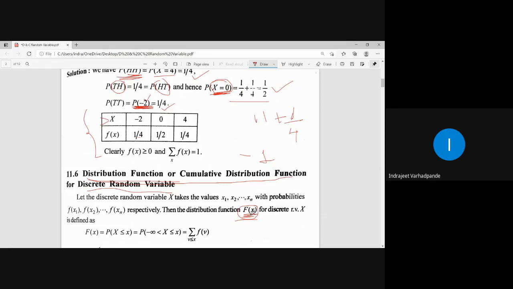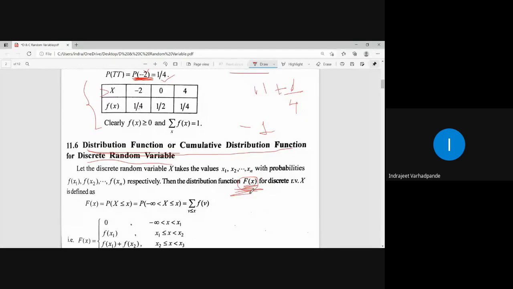So for every random variable, may it be a discrete random variable or a continuous random variable, there will always be two terms associated. One will be the probability distribution or probability mass function denoted by small f of x, represented in tabular form. The second will be the distribution function or cumulative distribution function, which will be denoted by capital F of x.